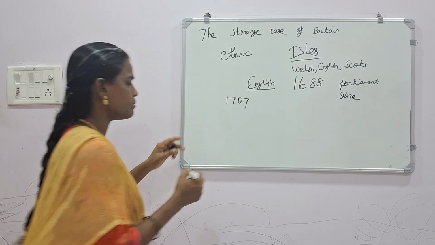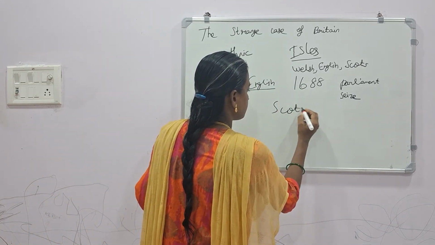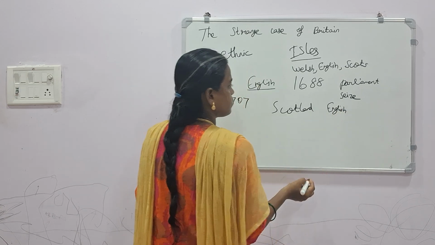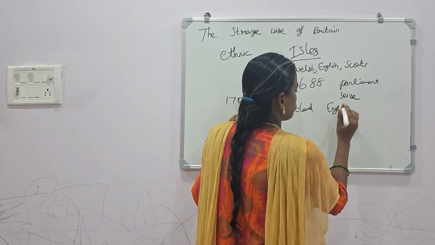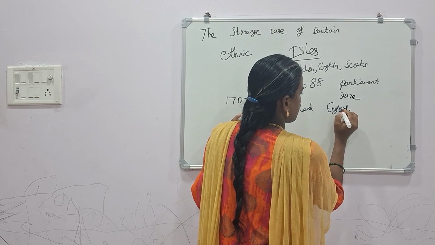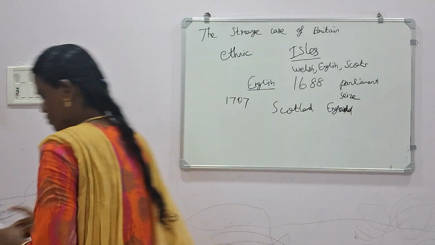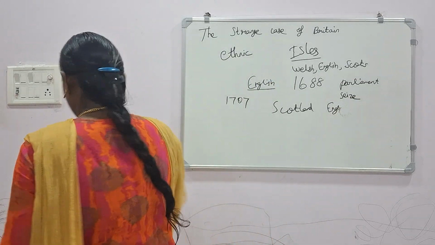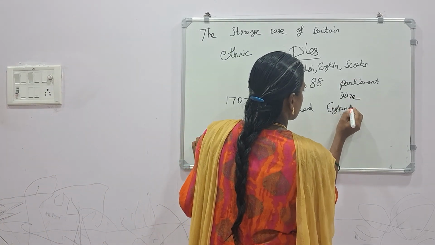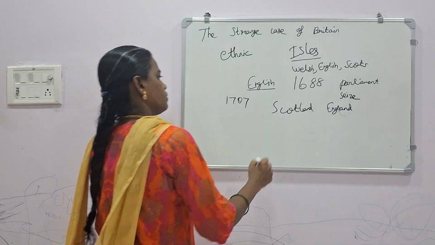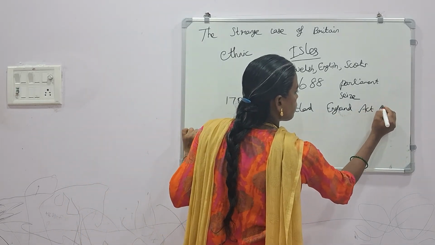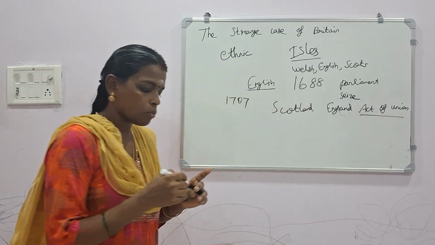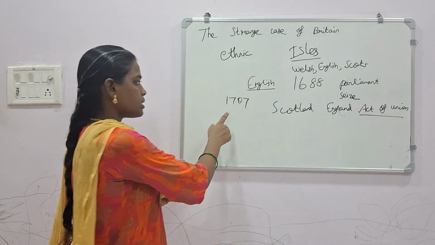So the Act of Union was implemented in the year 1707.